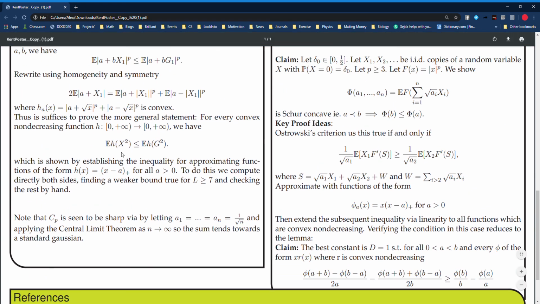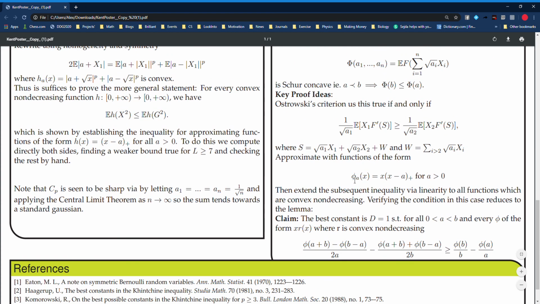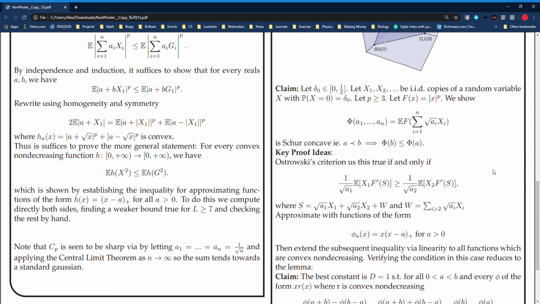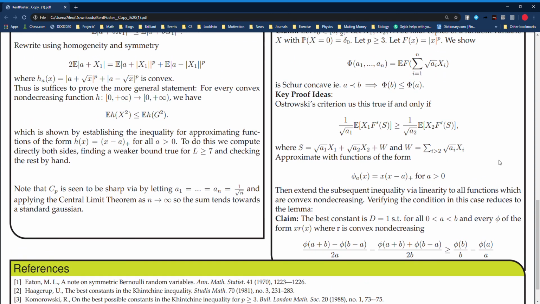And then inspired by the results I stated over here to the left, we prove this inequality using approximating functions of the form here, so some kind of test function, but slightly more complex, where we multiply by x and then have this x minus a plus term here. Okay. Once we have the inequality here, as we did to the left, we can extend it using linearity and density of these functions to all convex non-decreasing functions. Note that the inequality we're trying to prove is linear, so we can abuse that in this case.